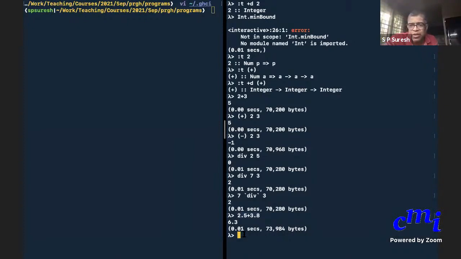When you go from div to an infix function, you put the backtick, as it is called. But why don't you do that with plus? Plus is already a symbol. Plus is a non-character symbol.